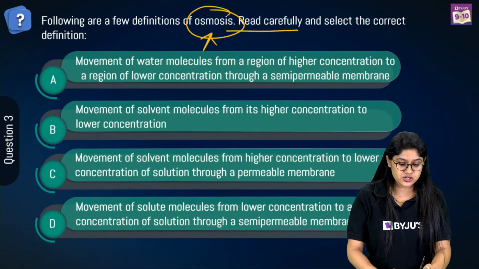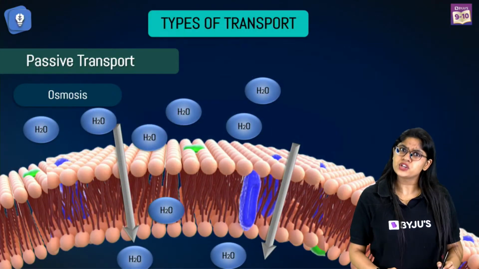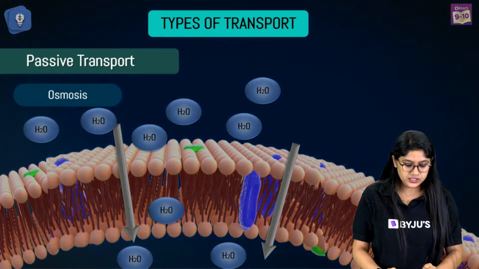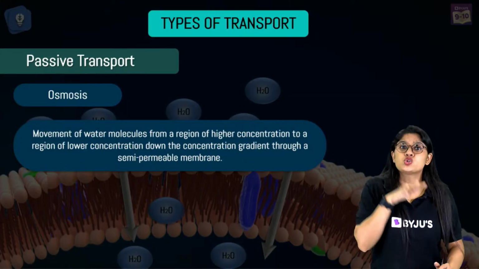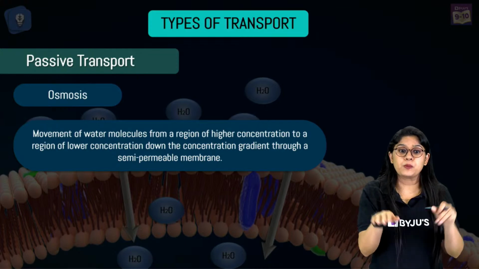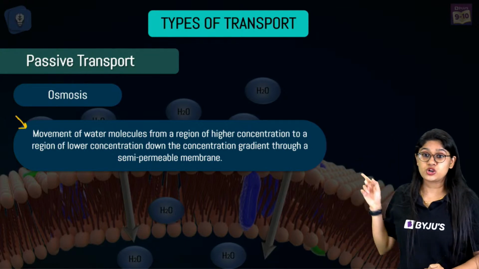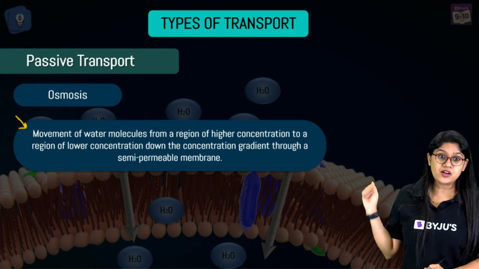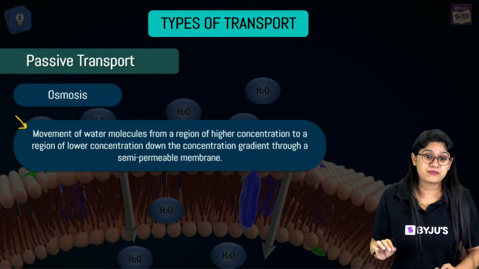The correct definition of osmosis is that it is a type of transportation where no energy is used, right? And of course, in osmosis, the water molecules move from the higher concentration to the lower concentration through a semi-permeable membrane, right? So over here we have the definition of osmosis. Note this down, this is important. And I'm sure all of you are already aware of it.